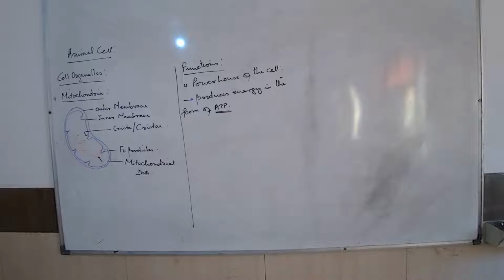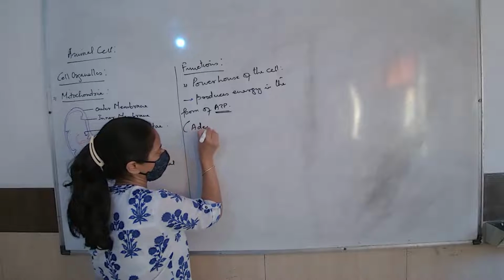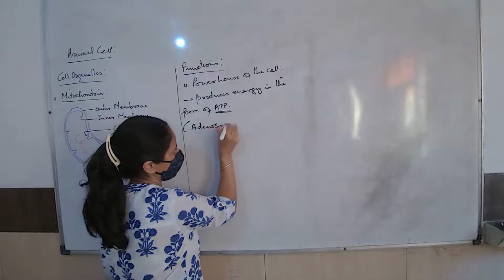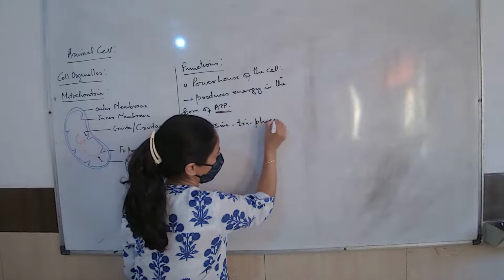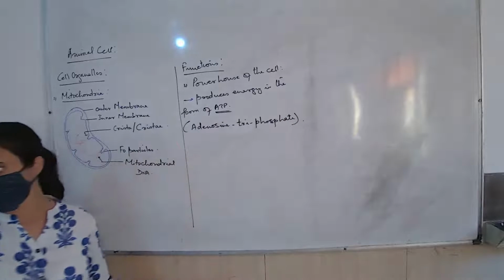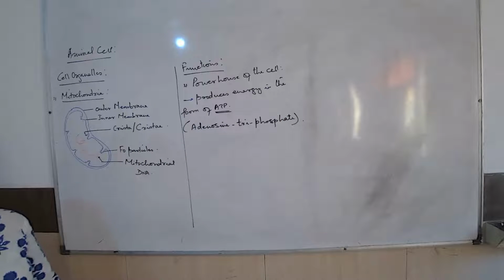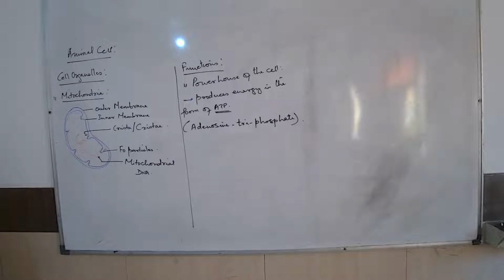The full form of ATP is adenosine triphosphate. Remember all these things. I will give you questions later to answer, and at that time you should know all this. Adenosine triphosphate is a molecule that the mitochondria produces, which gives energy to the cell.